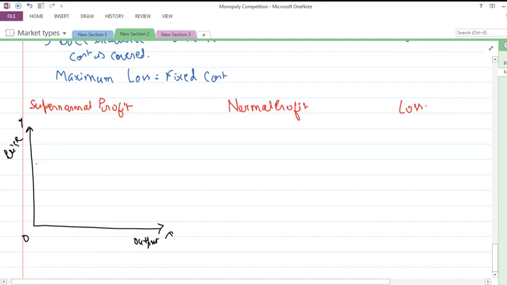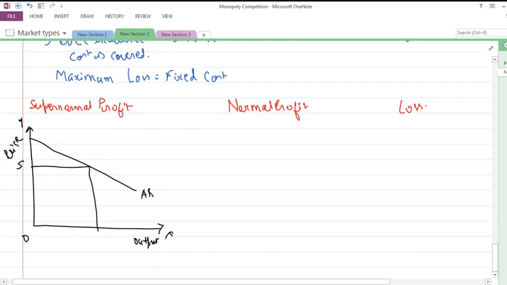So we have the price which is decided over here. Okay, this is P. Okay, let's make it S. Here we have the, okay, let's draw it again. We have the average revenue curve. Okay, this is the average revenue curve.